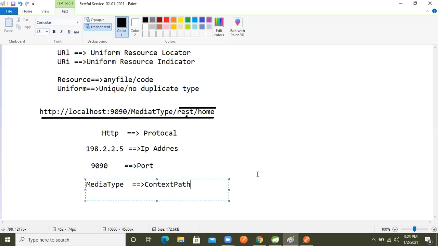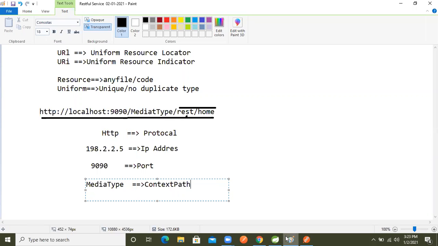Whenever we deploy a web application, two kinds of memory are created. One is global, that is called context, and the second is local. The init parameter which we configure when developing a servlet application is local memory. Global and local memory together are called context memory, and some people say context path like that.